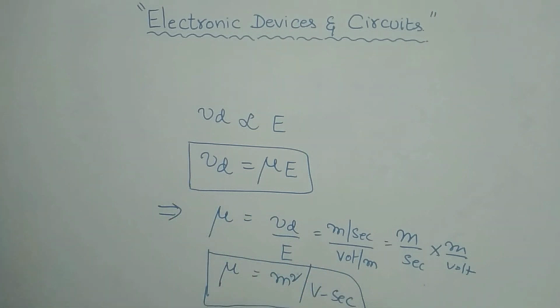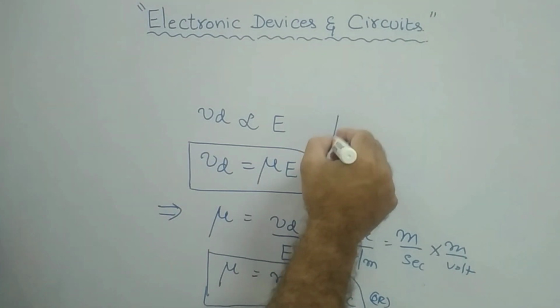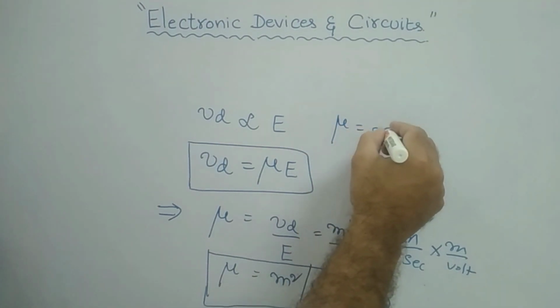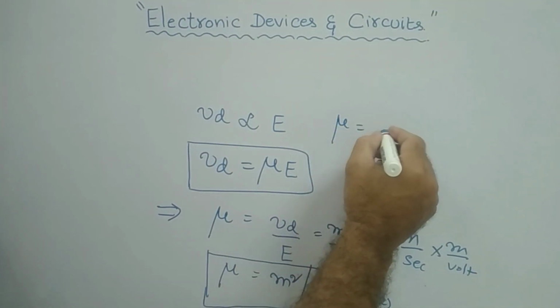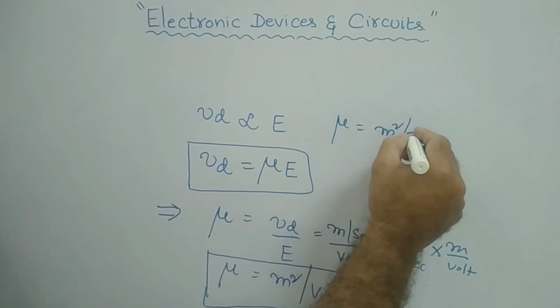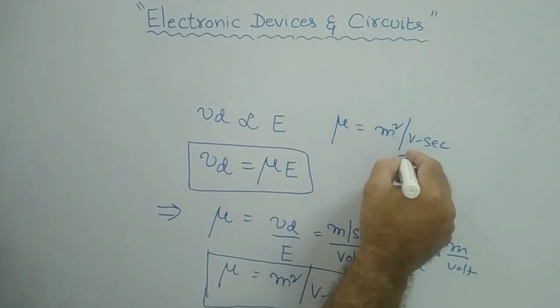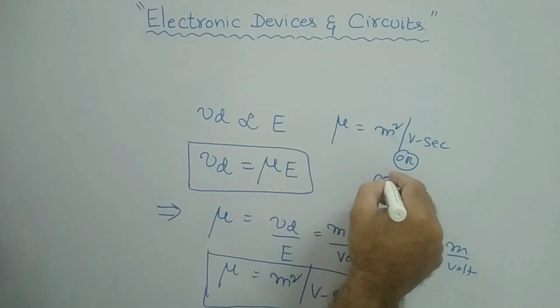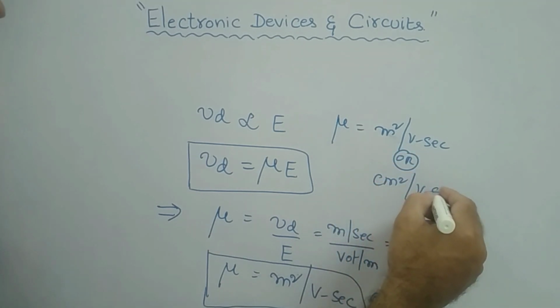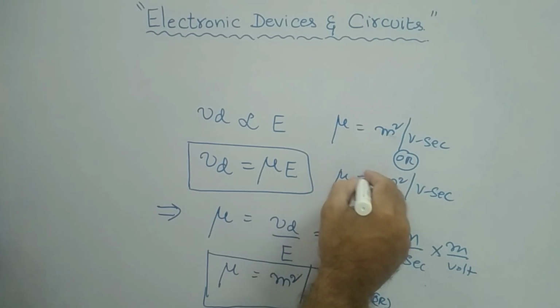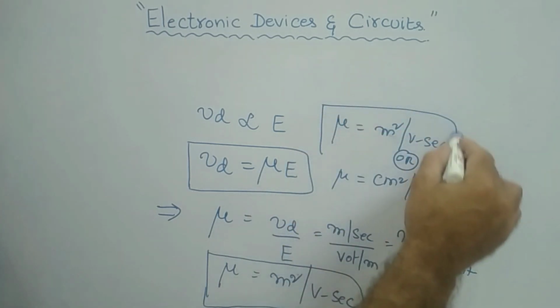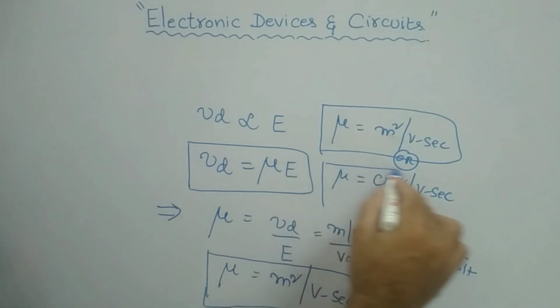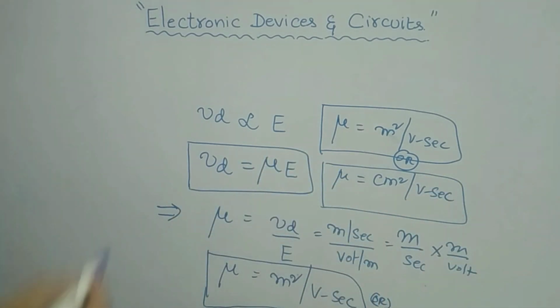You can write mobility either as meter square per volt second, or otherwise as centimeter square per volt second. These are the SI units for mobility. Very important one. This is about the mobility.